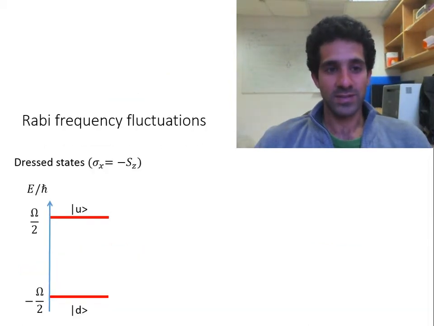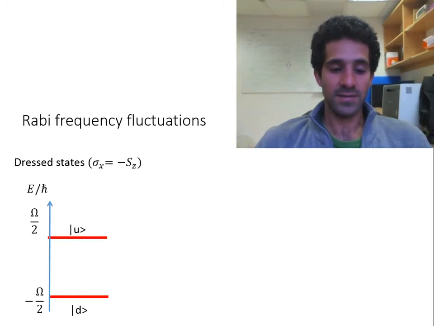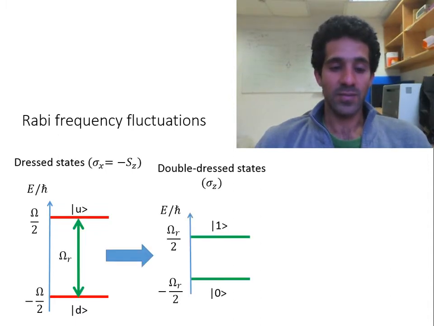The magnetic noise is not the only noise in our problem. The second important noise comes from the Rabi frequency fluctuations of the dressing field. To fight this one, we can use the same technique as before. We can apply a second dressing field, which takes us to the double dressed basis, which is now protected against the Rabi frequency noise of the first dressing field.